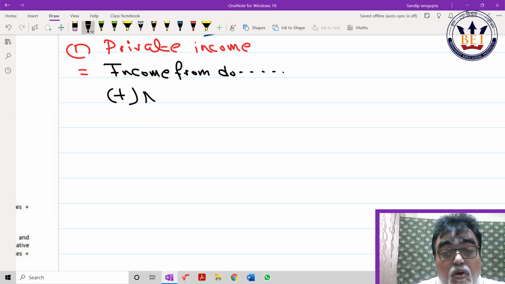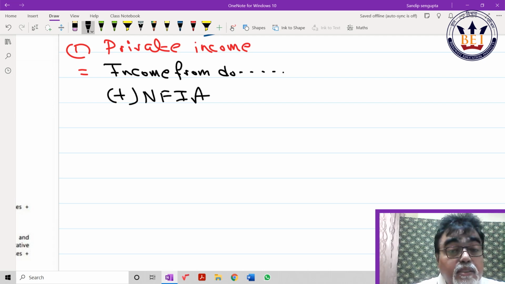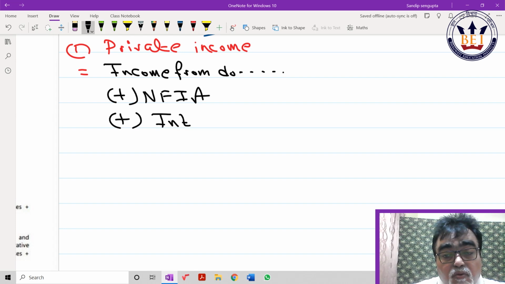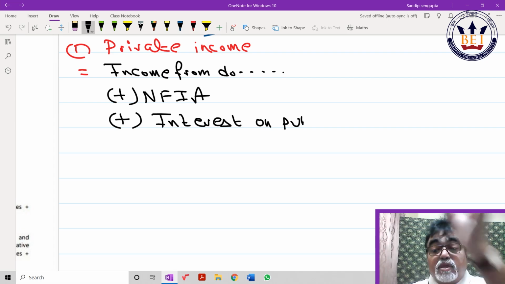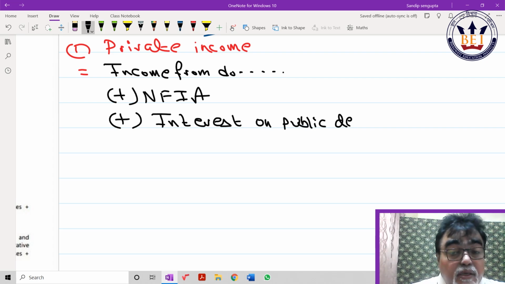Nothing but interest on public debt, that is government debt, plus government transfer, what government provides as transfer payment, plus from rest of the world what current transfer they are enjoying.